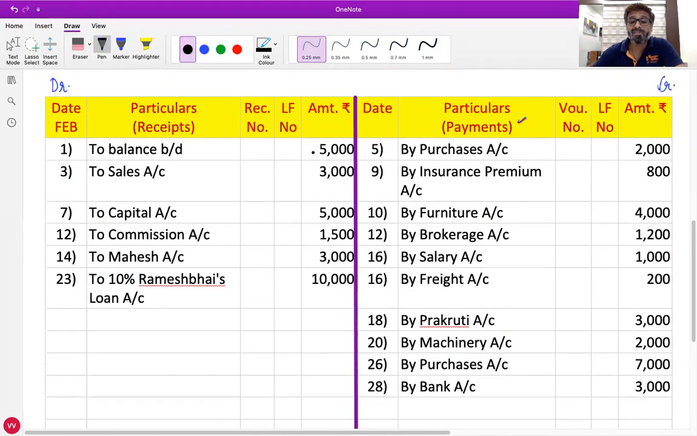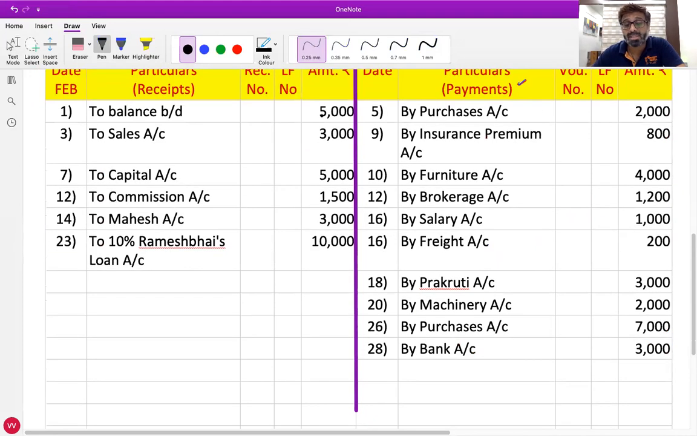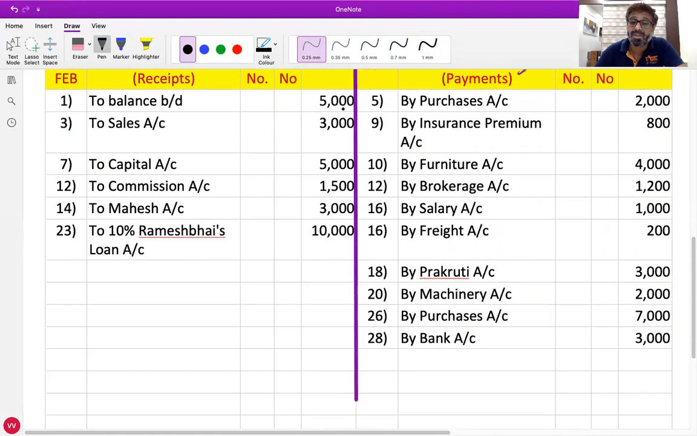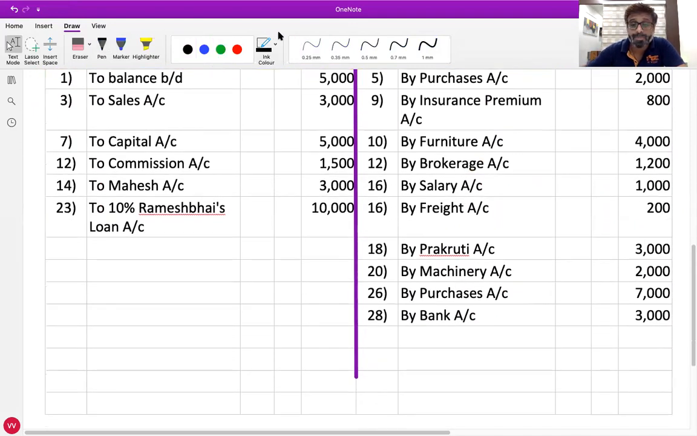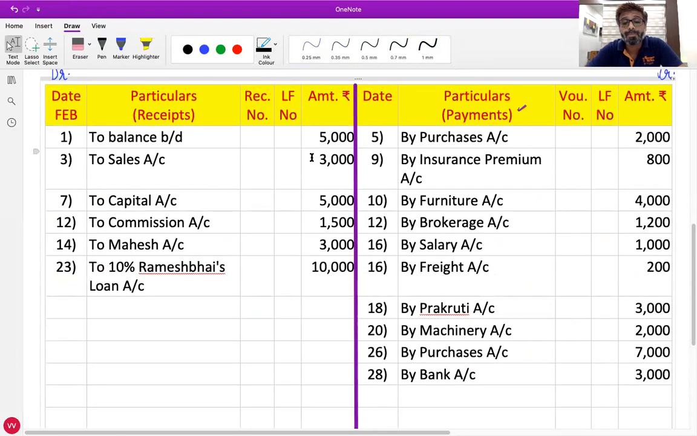So all of you do it in calculator. 5,000. Receipt side total will always be done first. 5,000 plus 3,000 plus 5,000 plus 1,500 plus 3,000 plus 10,000. Do it in calculator. Do you get 27,500?